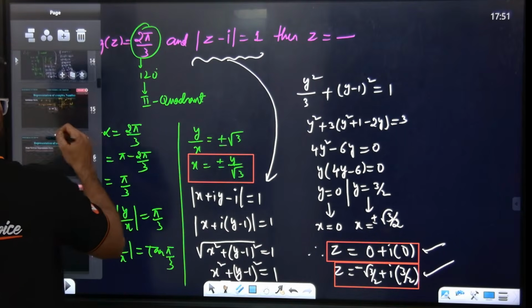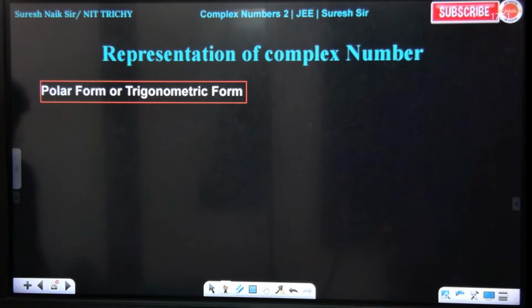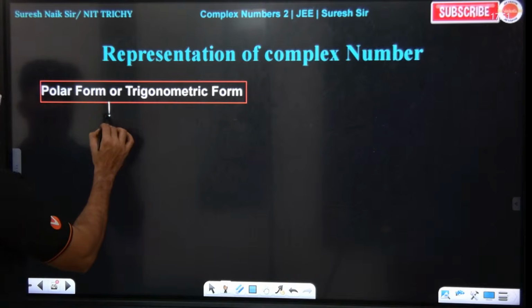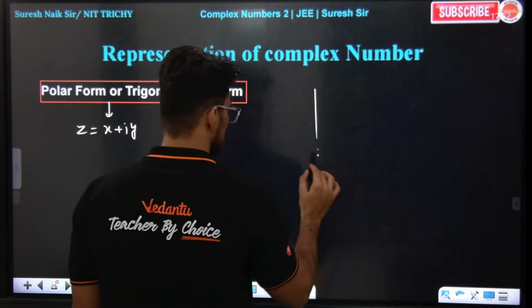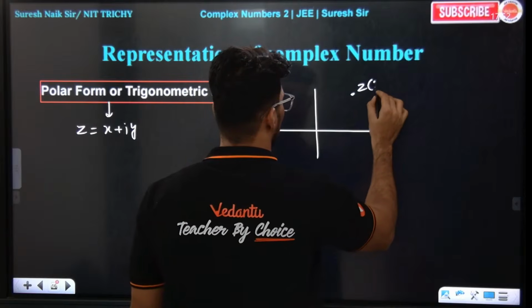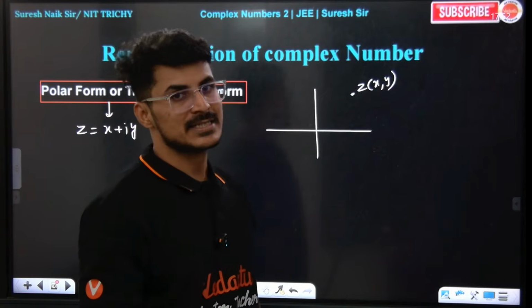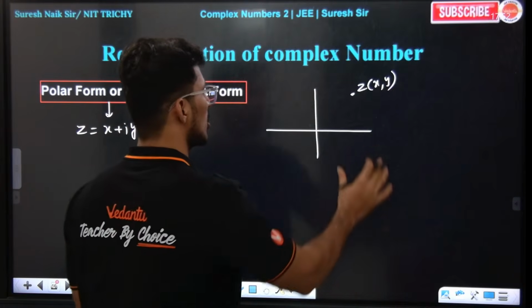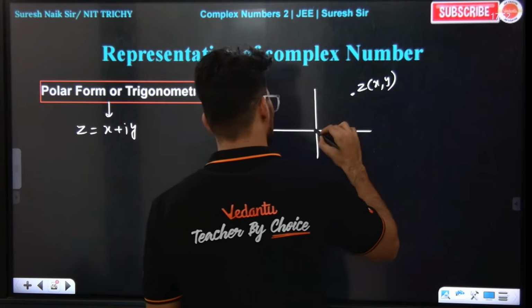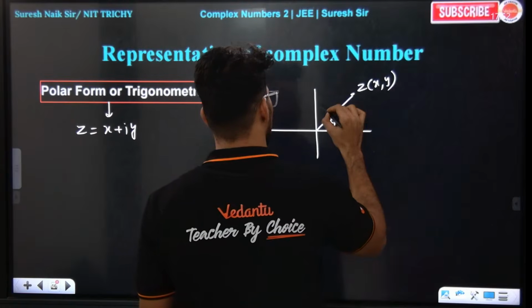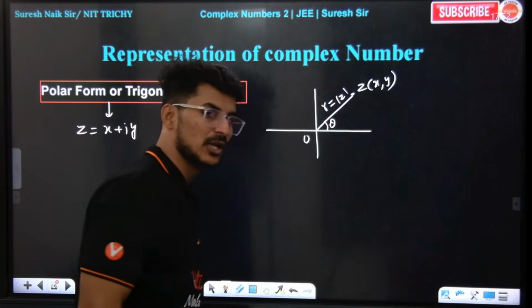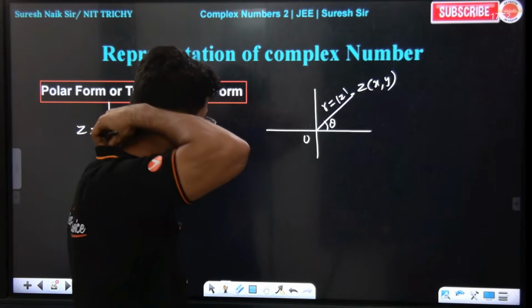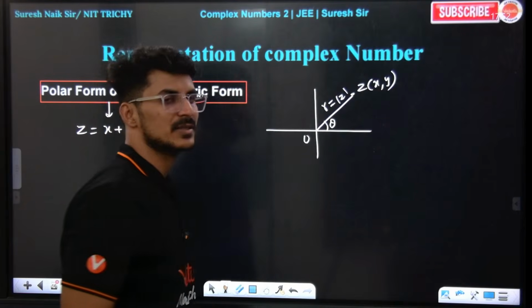Okay, next. Polar form or trigonometric form, how do you define it? See, Cartesian form, what was that? z is equal to x plus iy. So we all know this. In the Argand plane, a complex number can be represented this way. This angle is theta. This is r. r can be denoted with mod z also. r is equal to mod z, the distance between the origin and the complex number given to us.